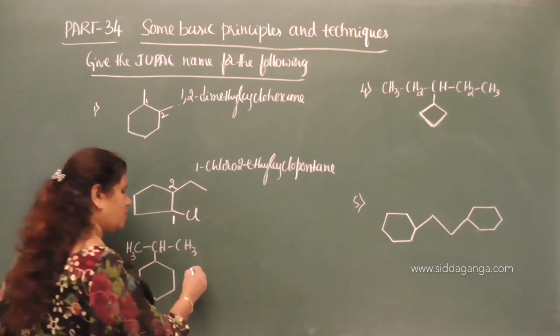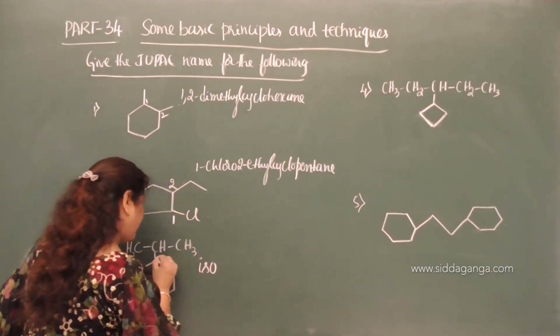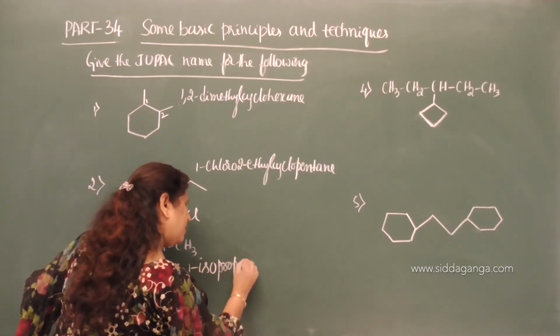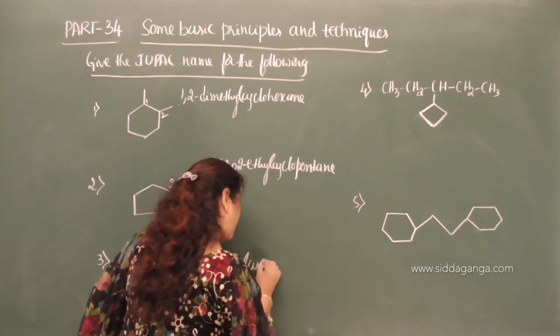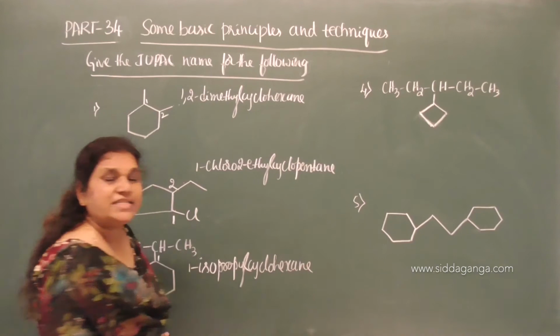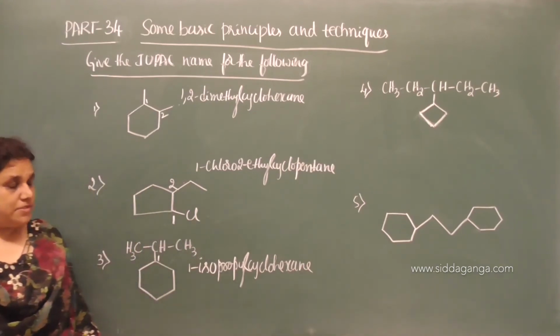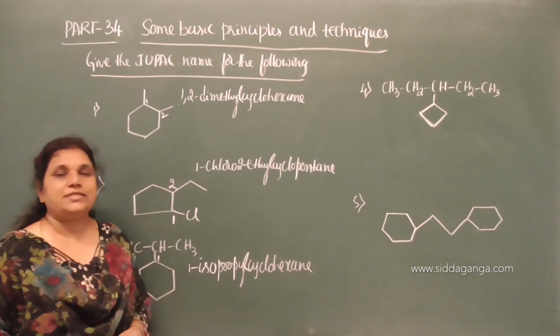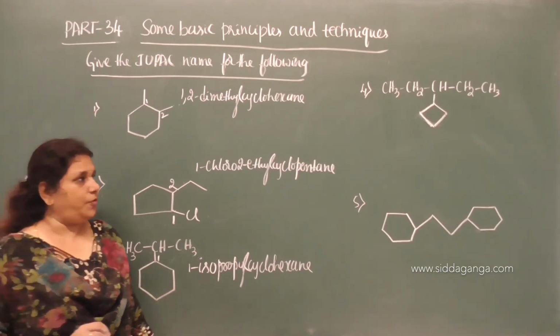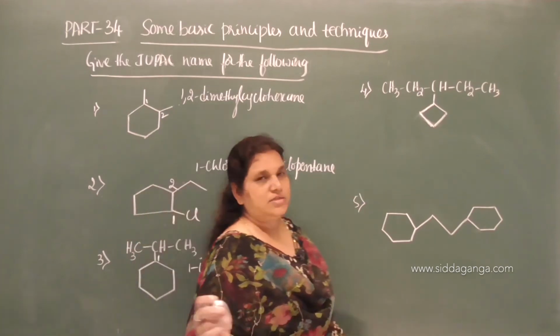So, isopropyl cyclohexane. Substituted cyclohexane. What substituted? Isopropyl substituted cyclohexane. Side chain is isopropyl.